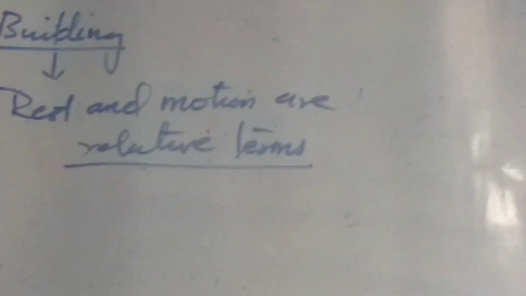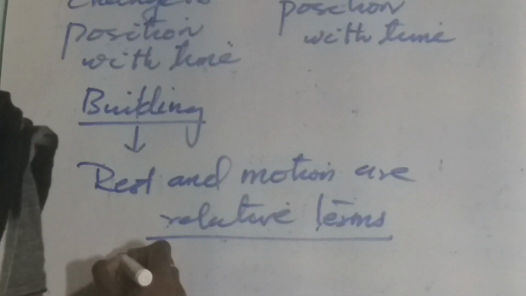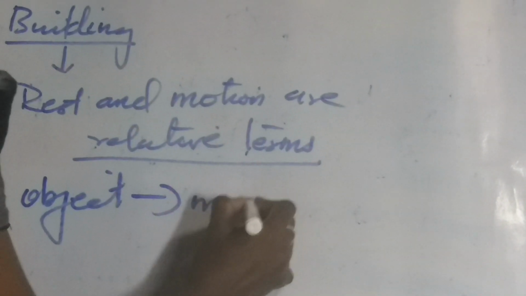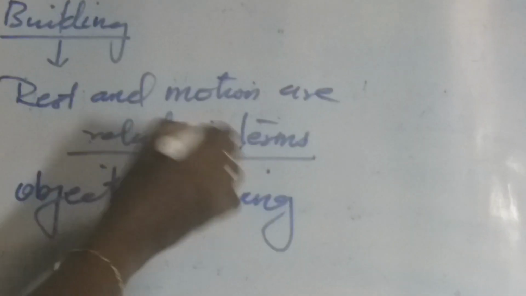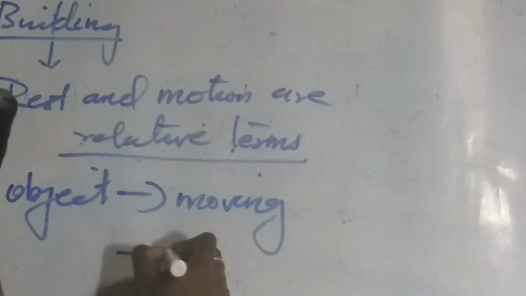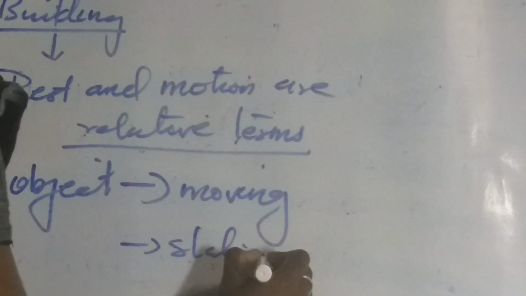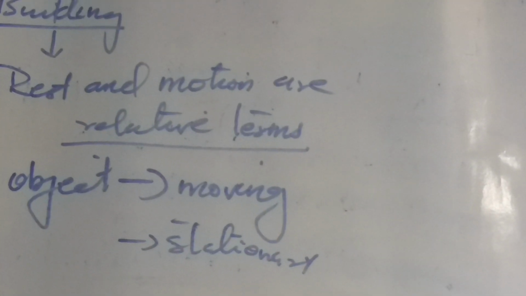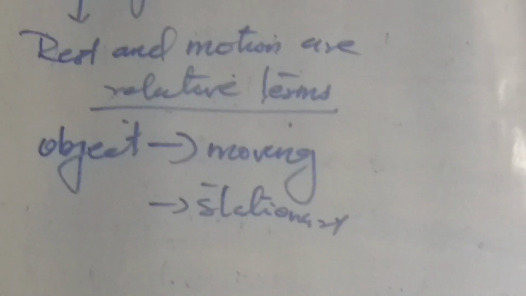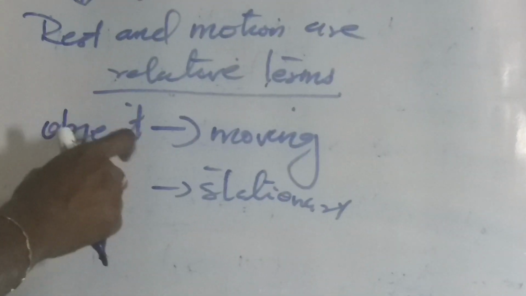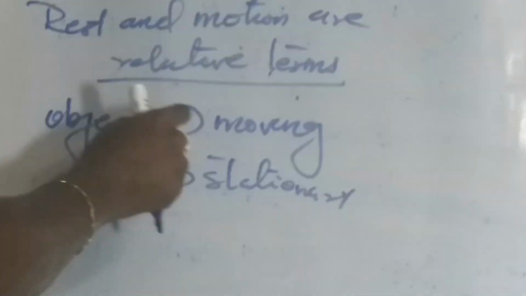So we can say that an object may appear to be moving for one person and stationary for some other. An object appears to be moving for one person and the same object appears to be stationary for some other.